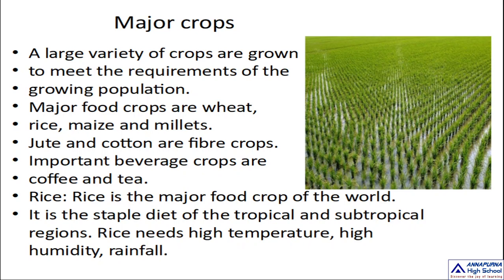Important beverage crops, the drinking crops, are coffee and tea. Now let us discuss the crops one by one.